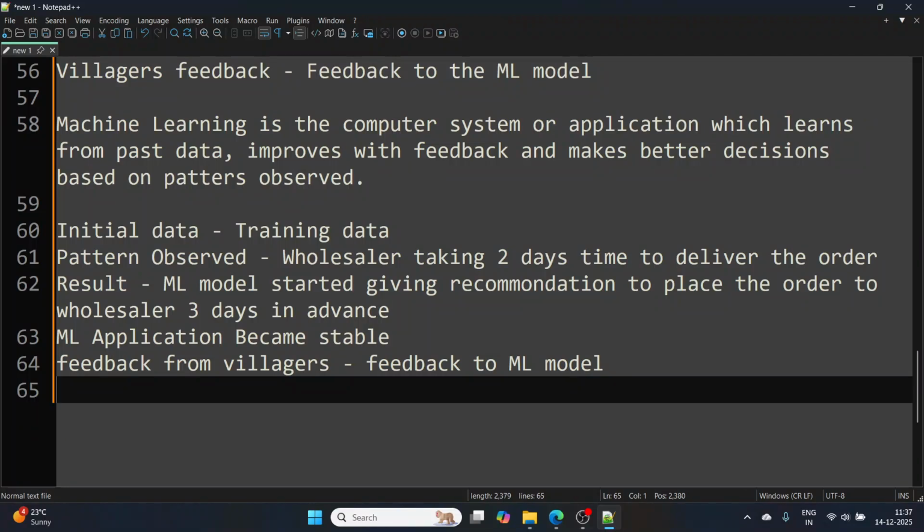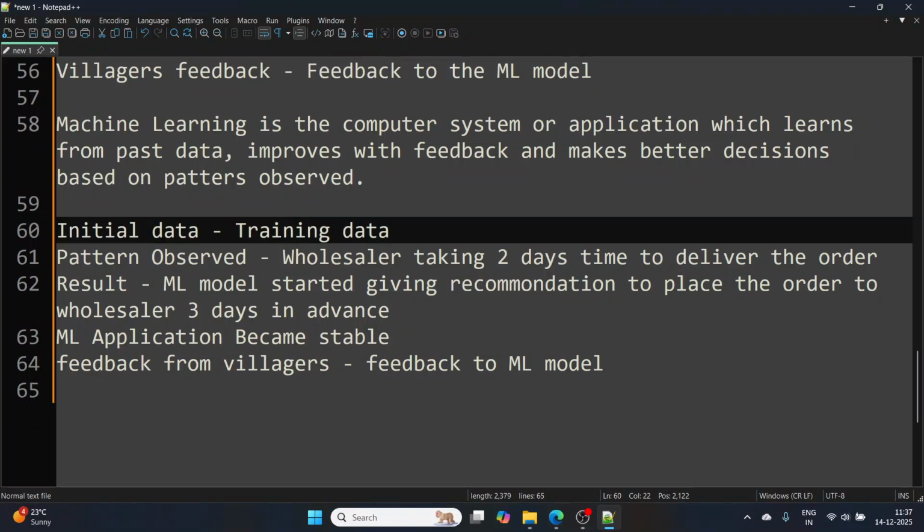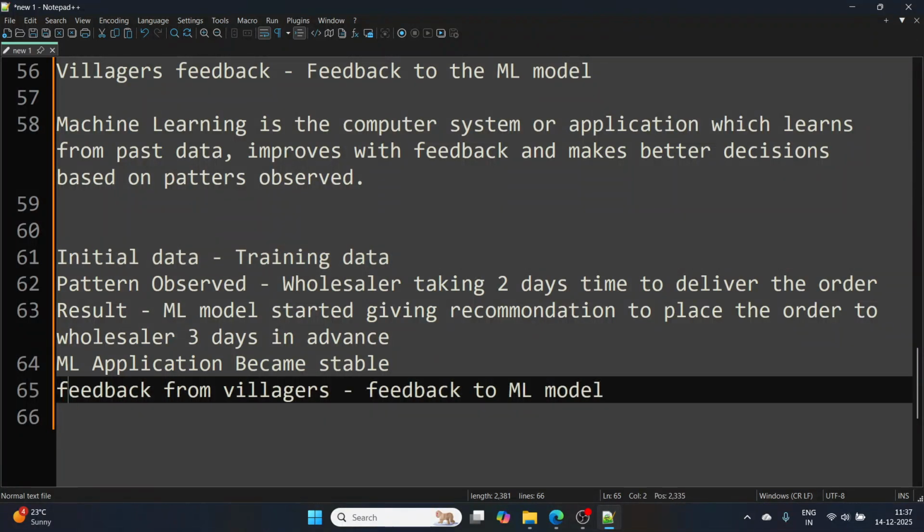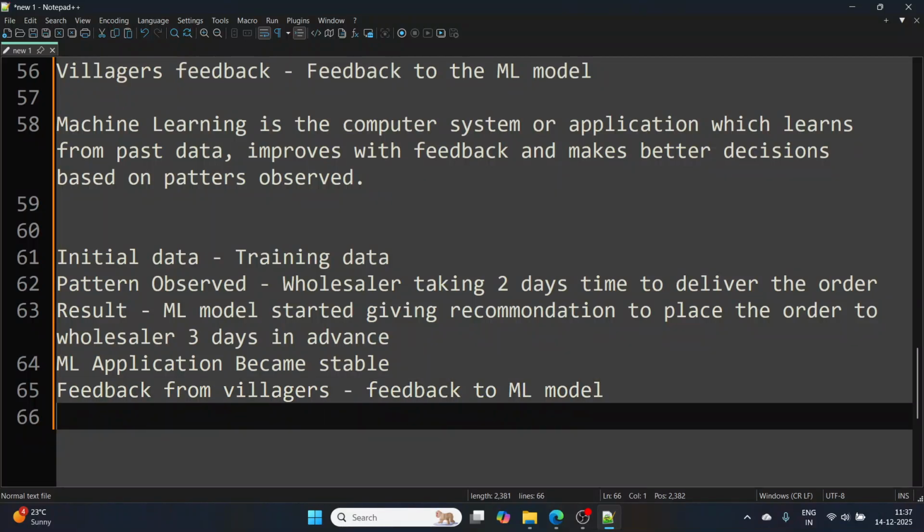So this model that was earlier developed based on training data, the 50 items, we passed feedback to this model that this is not sufficient, the training data that you have got is not sufficient, you need some more data, right? So what we did, let's say, we retrained the model for 80 items, right?